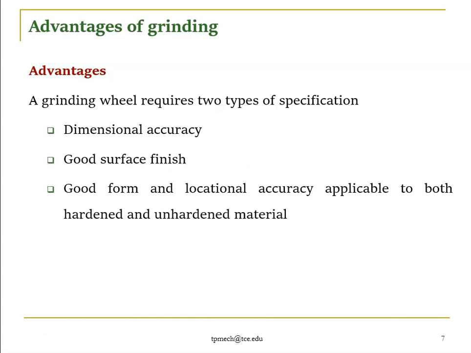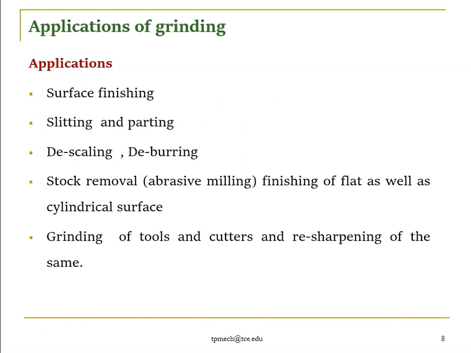You can get good dimensional accuracy and good surface finish, even a mirror finish, right? Good form and locational accuracy, applicable to both hardened and unhardened metal. Good form means geometrical form, so if you want straightness or flatness, you can get it exactly, right? These are some of the advantages. As for the application, it is used for surface finishing.